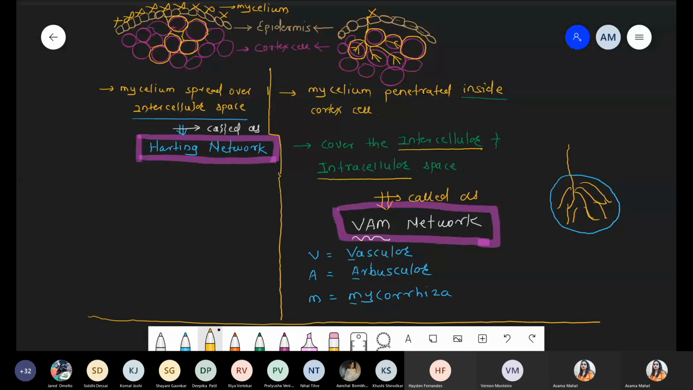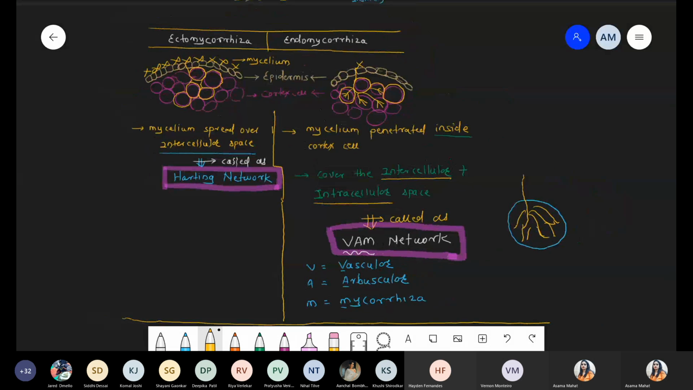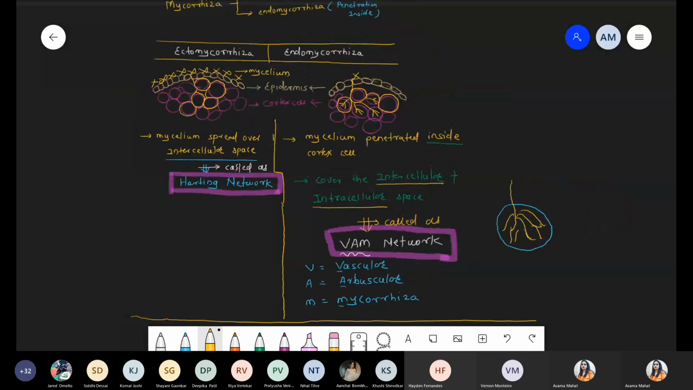What is the meaning of Hartig network? What is the meaning of ectomycorrhiza, endomycorrhiza? Just quickly check this point. Is there any doubt? You can ask me. Simple diagrammatic representation. Just understand the concept, endo and ectomycorrhiza, which areas get covered.